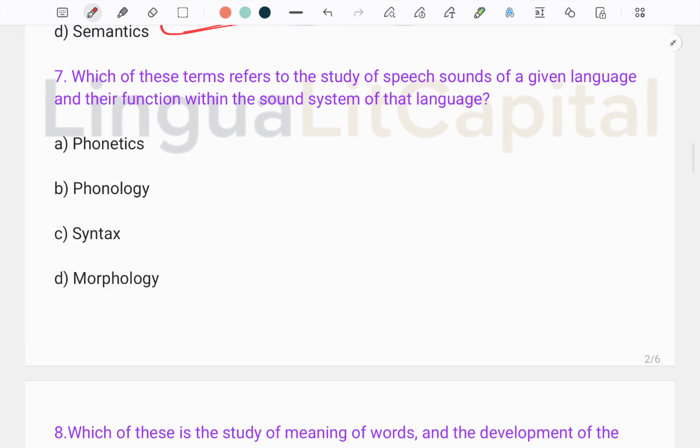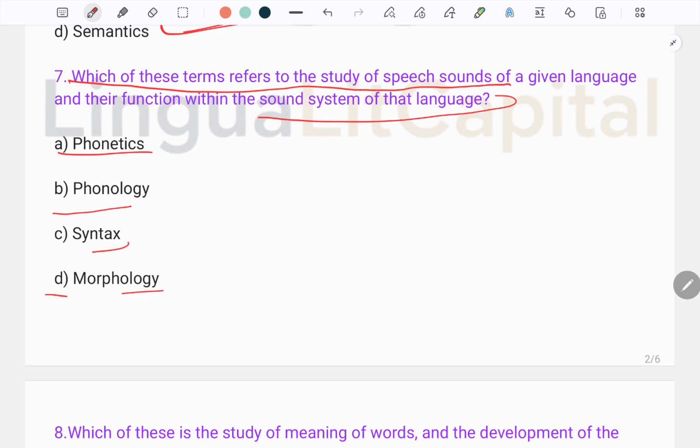Next we have question number 7. It asks which of these terms refers to the study of the speech sounds of a given language and their function within the sound system of that language. Here we have four options: phonetics, phonology, syntax, and morphology. Let's discuss in detail.